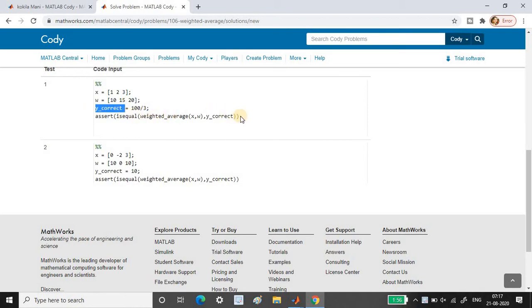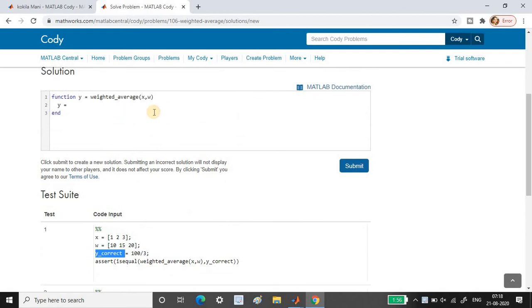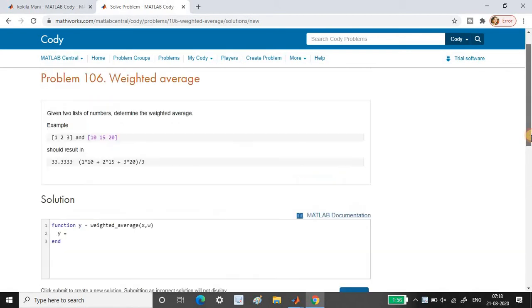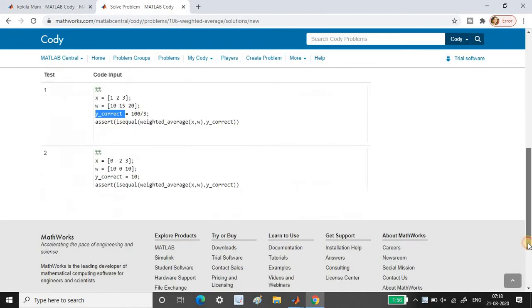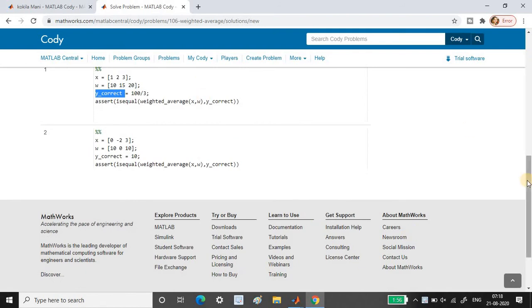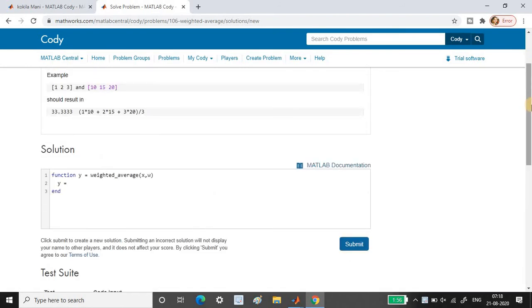If it is equal, the assertion passes. No message will be shown, but we'll get the next command prompt. If it fails, if both are different, then we'll get assertion failed. If an assertion fails and you submit the answer, you'll get the red cross mark. If all the assertions pass and you submit the answer, you'll get the green mark.